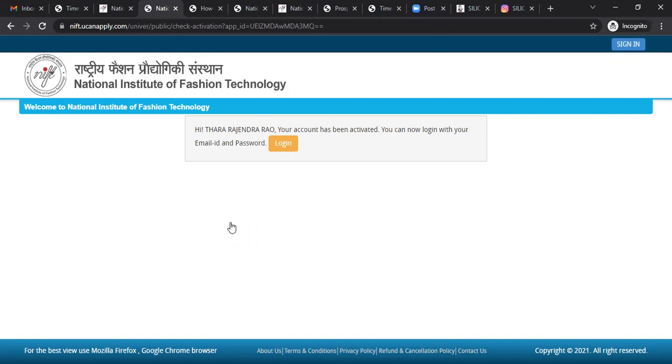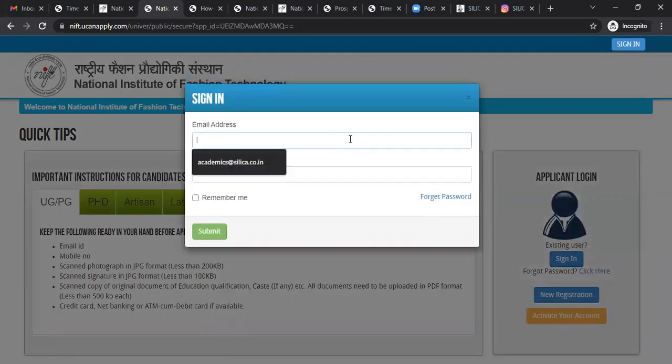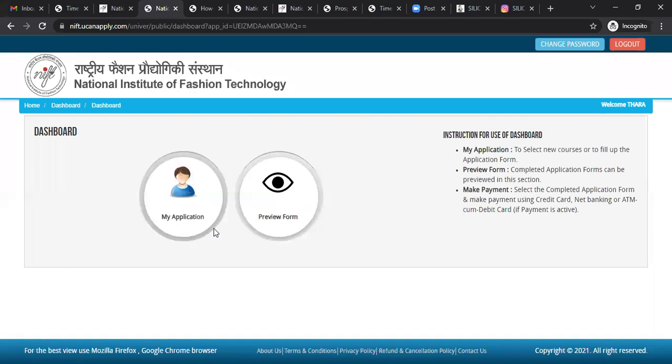You can now log in with your email ID and password. So I need to click on the login. I have already registered, so click on sign in. Enter the email address, your password, and submit. So this is your dashboard. This is how your NIFT application dashboard looks like.